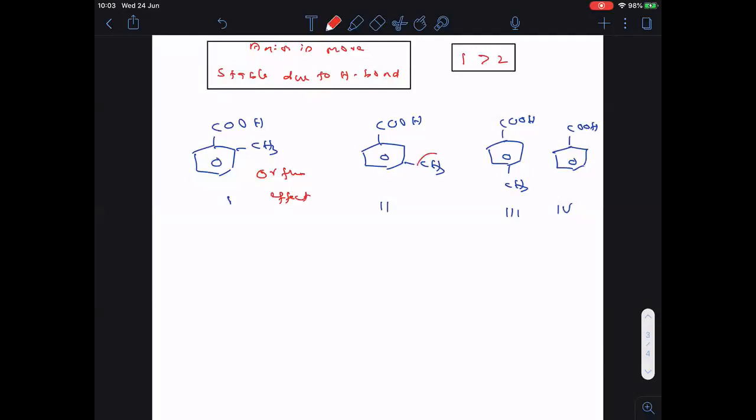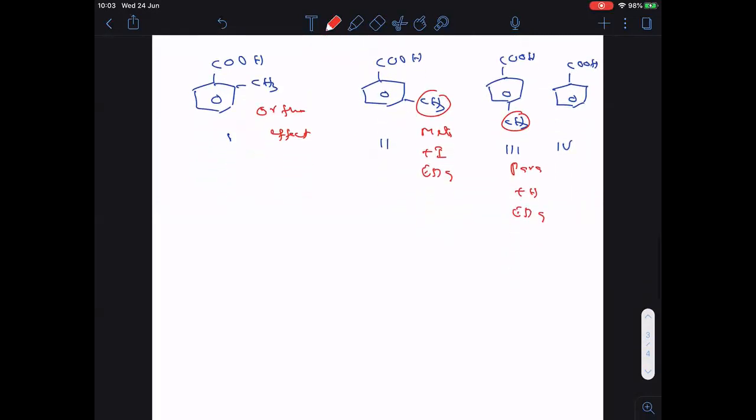Now this is meta position. At meta only inductive effect is operated. So according to inductive, CH3 is plus I. Remember, plus I is electron donating group. Clear? This is the para position here. Clear, everyone? At para position, CH3 will show plus H, hyperconjugation. So this is also electron donating. Followed. So among these four, first of all, the first one is the strong acid due to ortho effect.